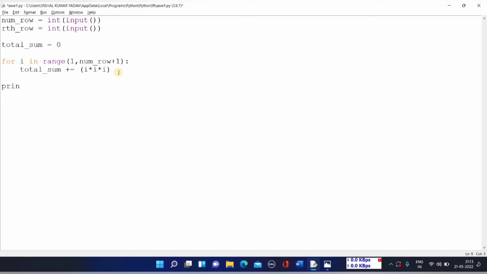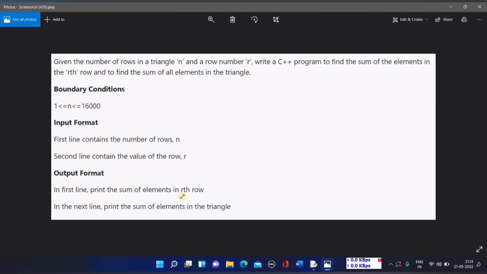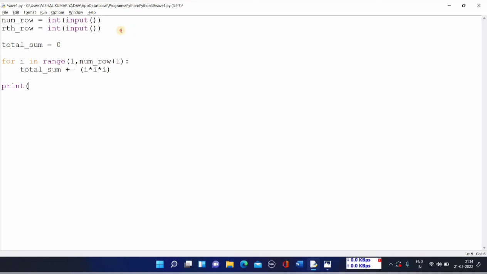Now see, so what I'll be doing is print. Moreover, here they have said that I have to even print the sum of r row. मतलब देखो, the user will be providing a particular row. For example, if this is 7, so basically my user is asking me कि 7th row में जो element है उनका summation क्या होगा. So it will be equal to nothing but 7 into 7 into 7. That's all. Okay. So that is what I'll be writing over here. Print rth row star rth row star rth row.